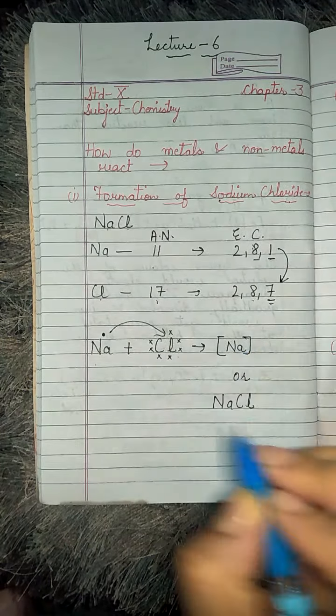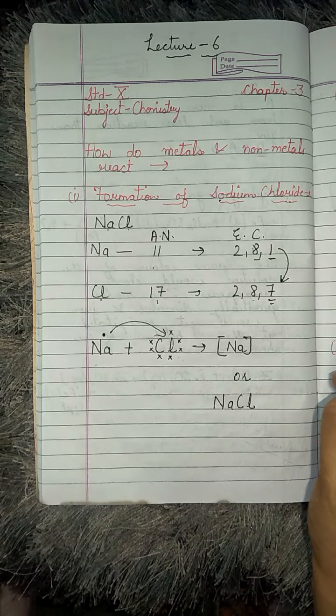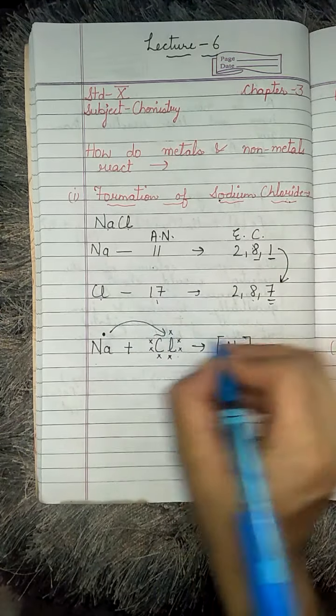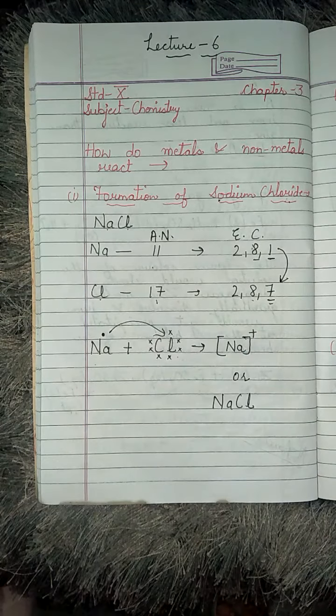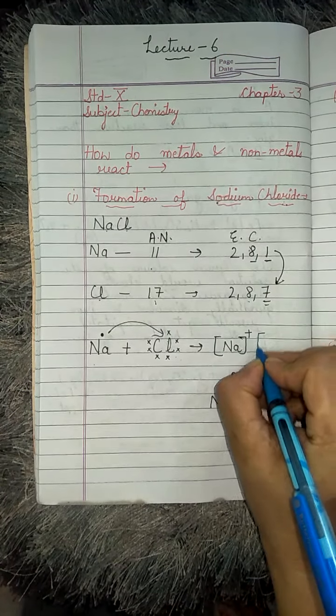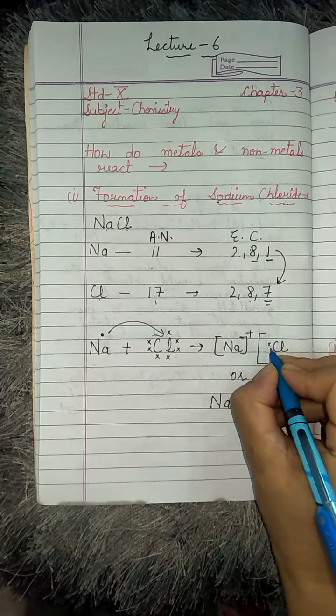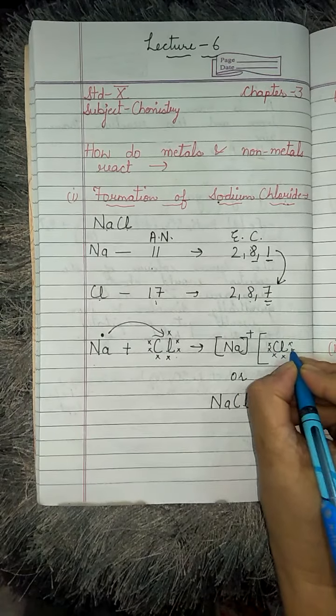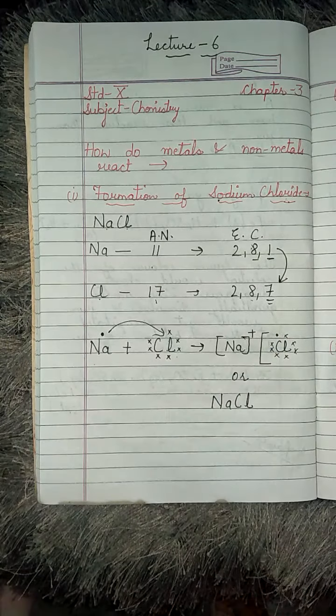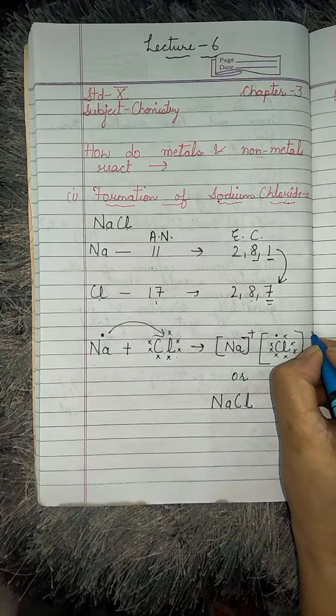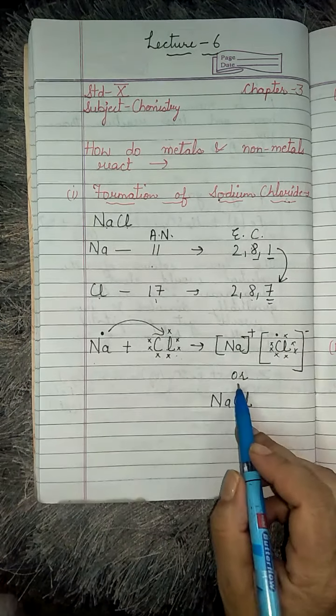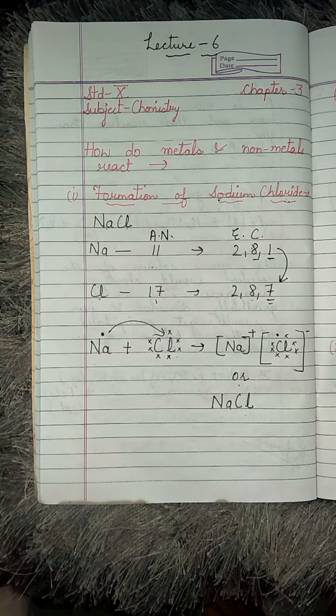Sodium, by losing one electron, has acquired a positive charge. Similarly, chlorine has gained one electron, so it has acquired a negative charge, giving NaCl. You might know, earlier I have used this word many times.